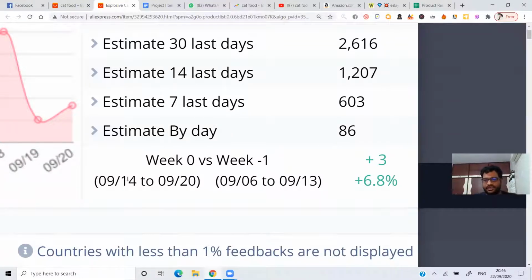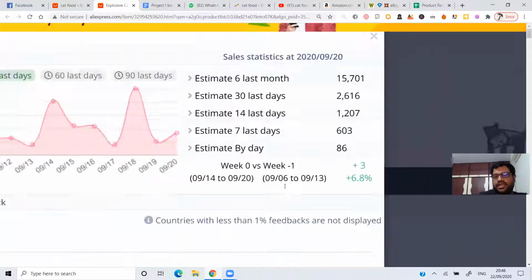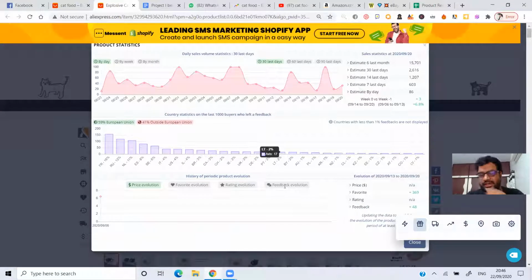We can just see this 14 September to 20th September. If it is compared with 6 September to 13 September, that's 1 week of time. If you compare these 2 weeks, there is a 6.8% jump in this particular product. So this is how you can actually get into the details, guys. Let me know in the chat box how many of you are loving this particular tool.